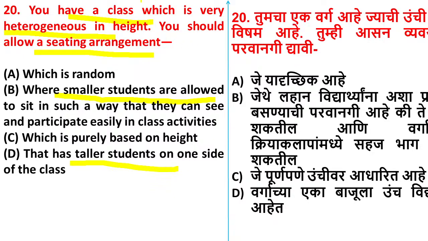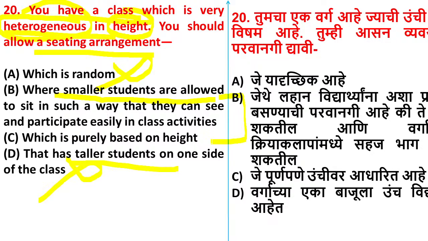Yes, the classroom is heterogeneous in height. Some are very short, some are very tall. Then how are we going to arrange? Read the question. Which is random? No confusion, you can remove option A. Taller students on one side, this is also not correct, you can leave option D. The only confusion is between option B and C. Option C, which is purely based on height. Option B, where smaller students are allowed to sit in such a way that they can see and participate easily in class activities. I think it is very confusing.